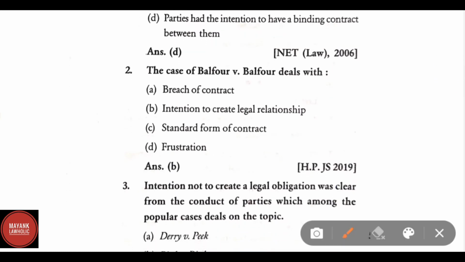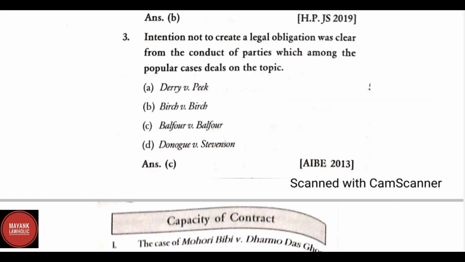The case Balfour versus Balfour deals with intention to create legal relationship. Intention not to create a legal relationship was clear from the conduct of the parties.